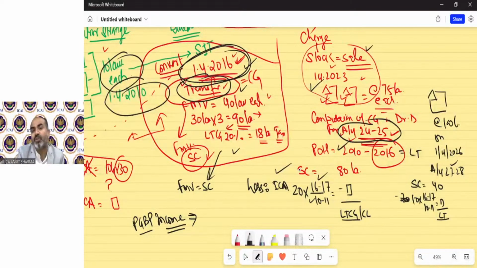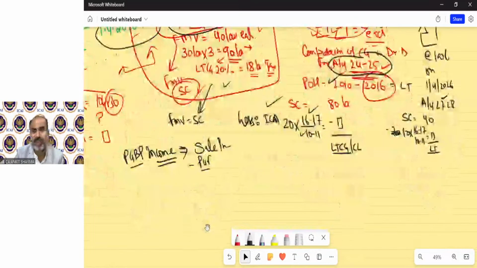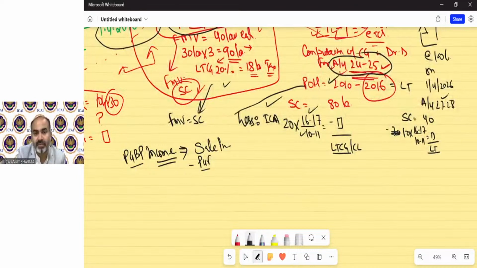Because stock has been sold. So how to calculate the PGBP income? It says sale price minus purchase. So what is the sale price of this property if we need to calculate PGBP for this year? The sale price was 75 lakh each. So that means 150 will be the sale price.